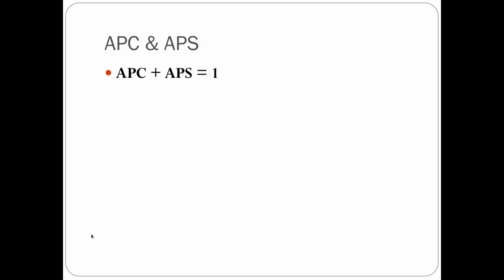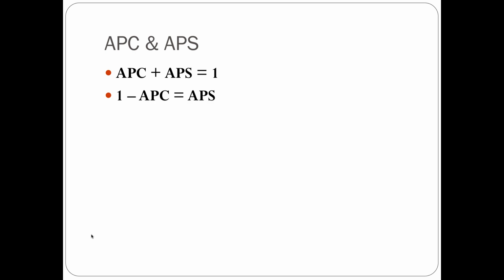Let's look at some equations here. Your APC plus your APS is always going to be equal to 1. So your percentage of money saved plus your percentage of money consumed is always going to add up to 1. Going back to that scenario where you were consuming $70, you're saving $30 of that $100. In that scenario, your APC was 0.7, your APS was 0.3, 0.7 plus 0.3 is equal to 1. And your APC plus your APS is always going to be equal to 1.